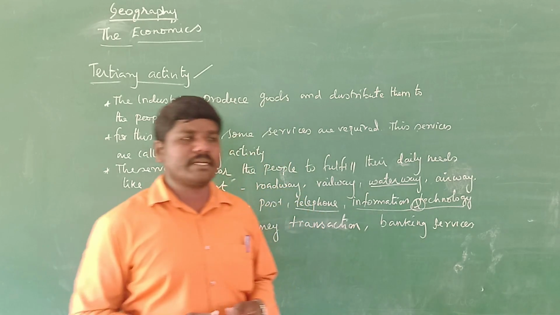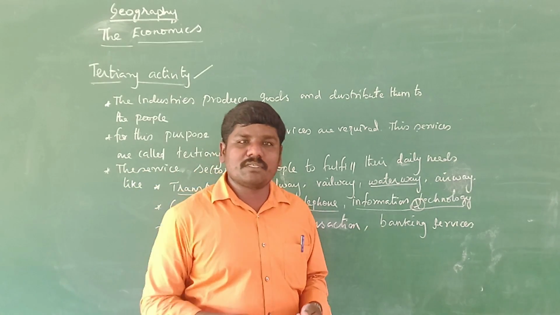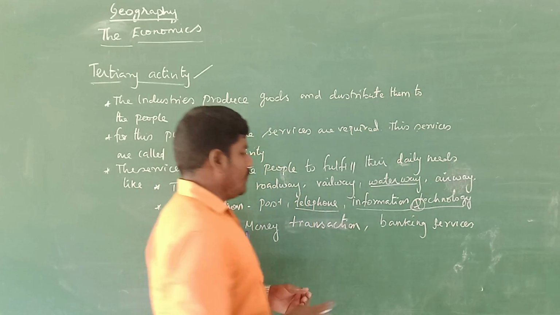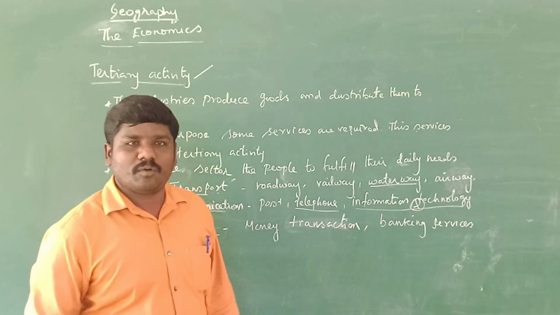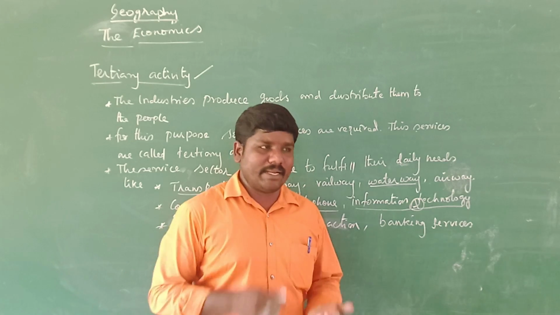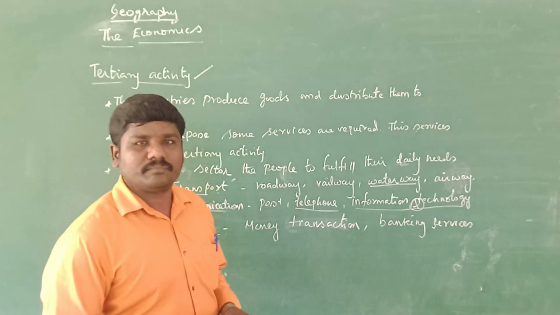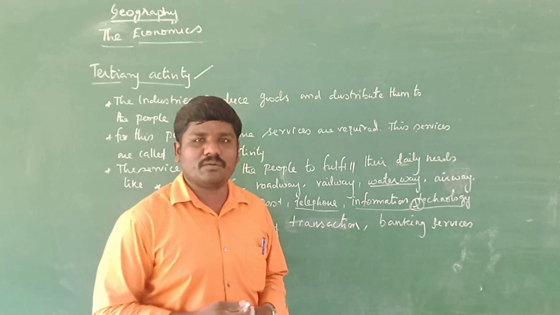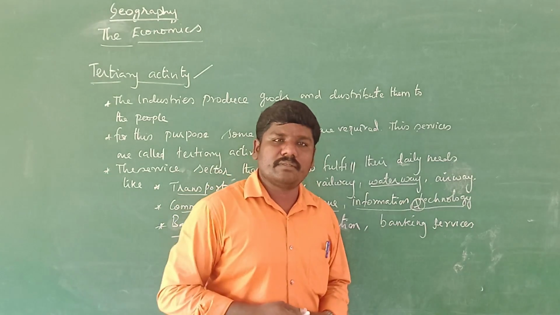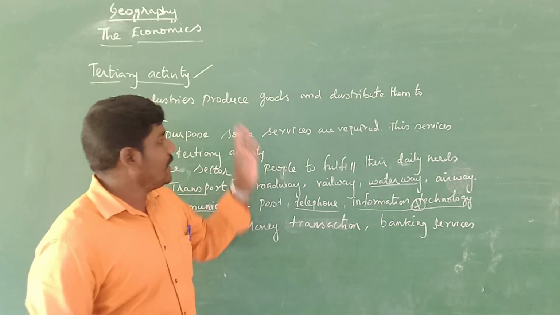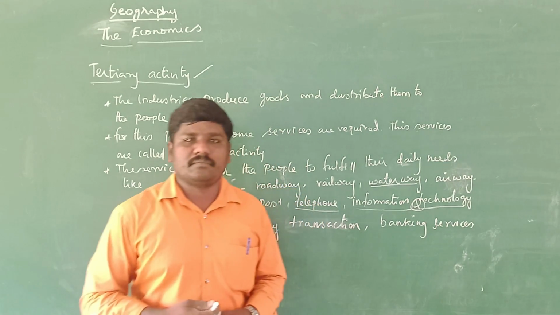Nowadays, with the new advanced technology on our mobile phone, there is mobile banking service, and money transfer is easy. Nowadays Google Pay, Paytm, and many technologies are used. That is the banking service. So there are three activities to increase our country's economy. Thank you.